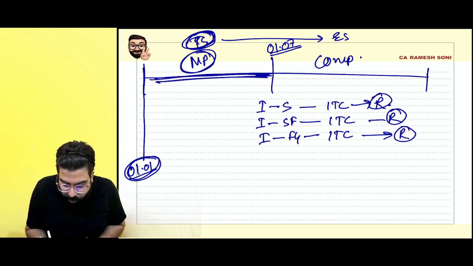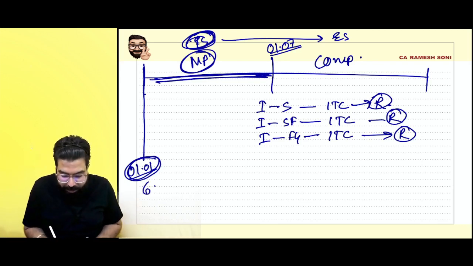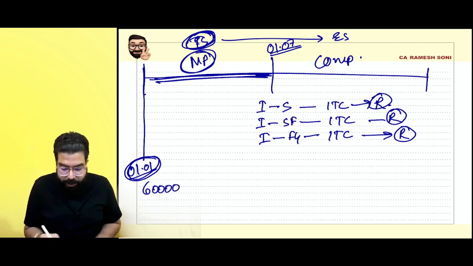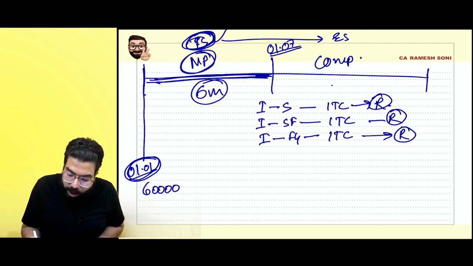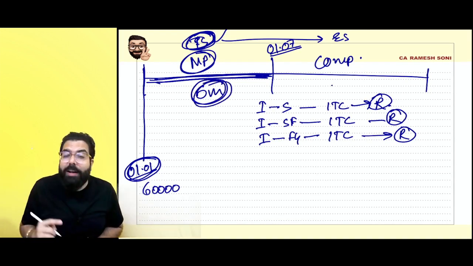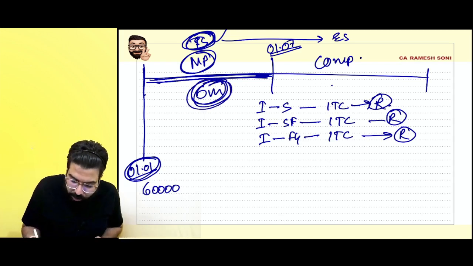For these 6 months, you have already gone ahead and used the capital goods. Yes, sir. So they are telling how much is the GST you had paid? 60,000. Sir, 6 months you used it for taxable supplies. Remaining how many months are you going to use under composition? One asset's life is held as 5 years, means 60 months. 6 months gone, 54 months you have to reverse the credit.